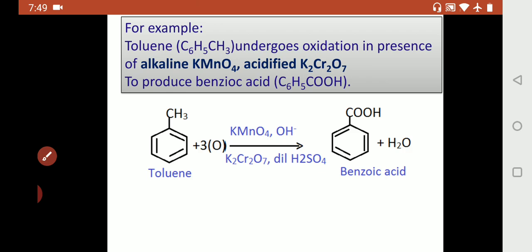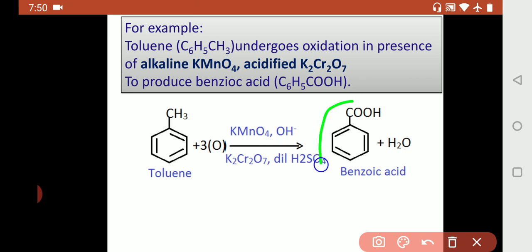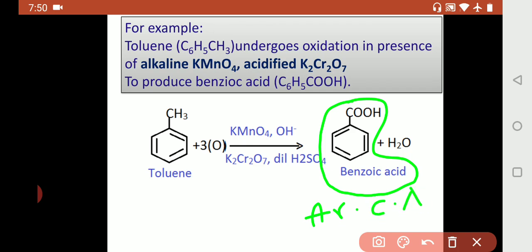This is how toluene undergoes oxidation in presence of either alkaline KMnO4 or acidified potassium dichromate to produce benzoic acid. Now this benzoic acid is our aromatic carboxylic acid.